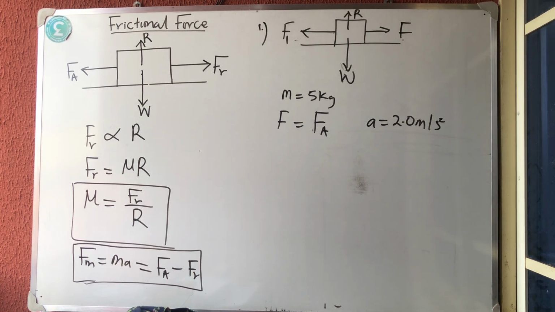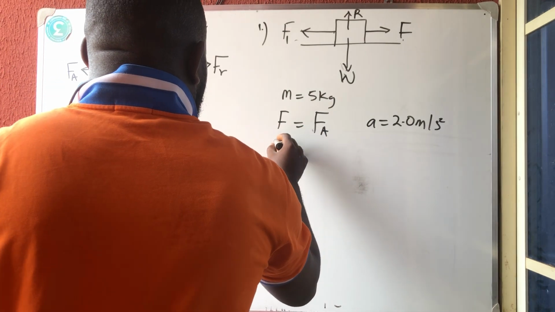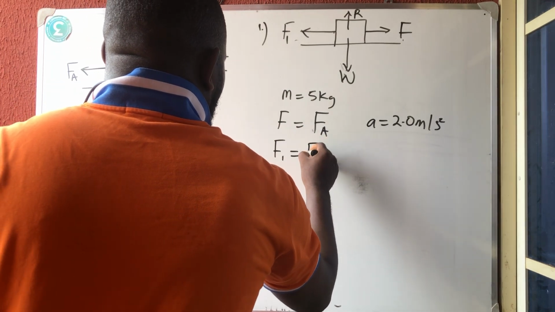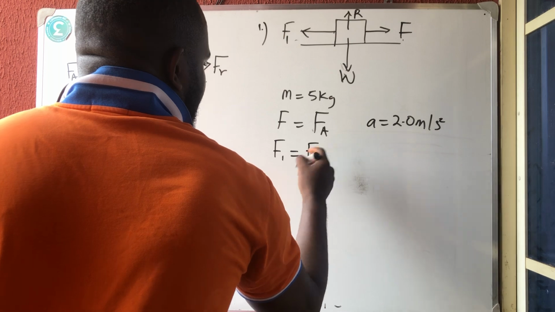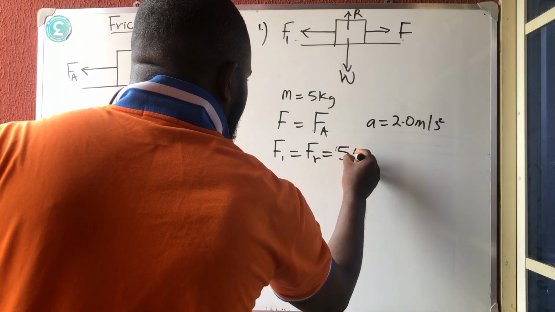If the body accelerates at 2.0 meters per second square and a frictional force of 5 Newton. So they gave us the frictional force there. F1 is the frictional force, which I like calling FR, which is 5 Newton. Okay?